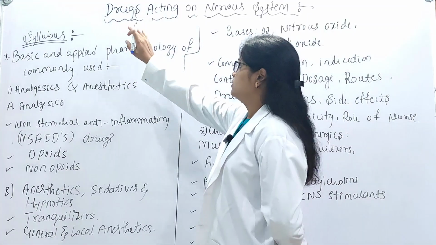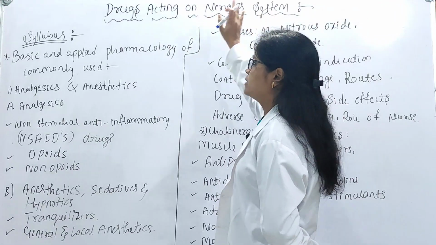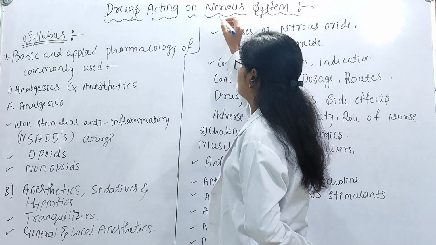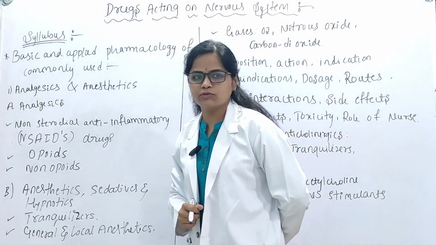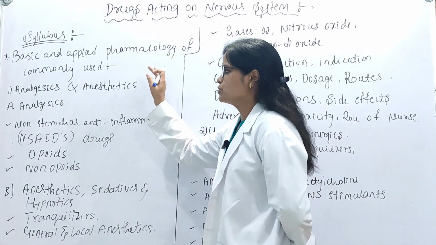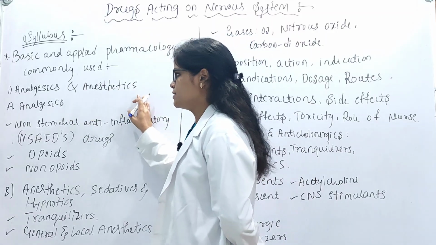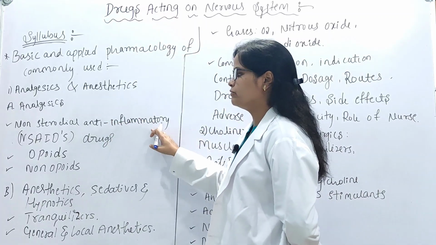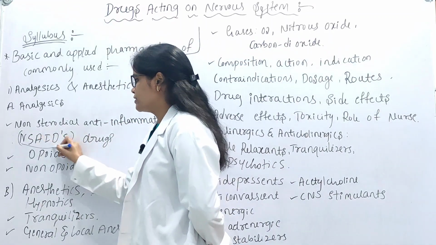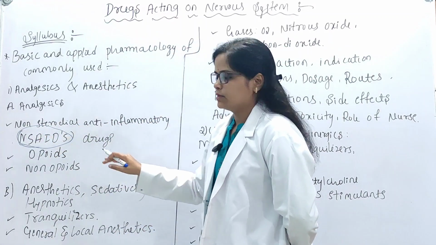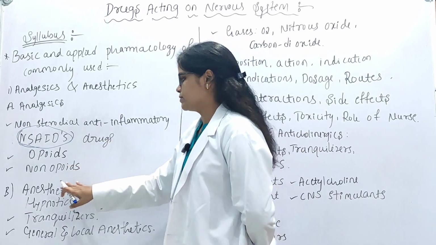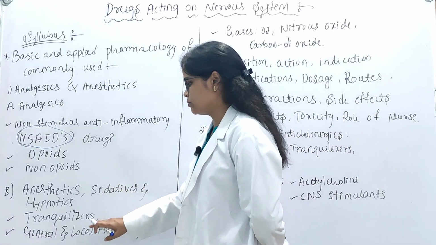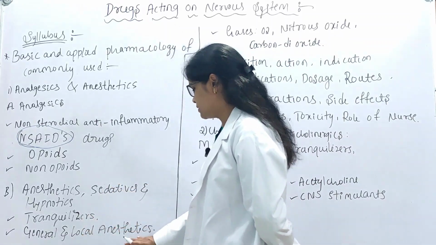Today we'll study about drugs acting on the nervous system. Under this topic we'll study about the drugs which are acting and the drugs which are used to treat the neurological disorders. So those are analgesics and anesthetics. Under analgesics we are going to study about non-steroidal anti-inflammatory drugs, also called NSAIDs, and opioids and non-opioids. And under anesthetics, sedatives and hypnotics, we'll study about tranquilizers, general and local anesthetics.